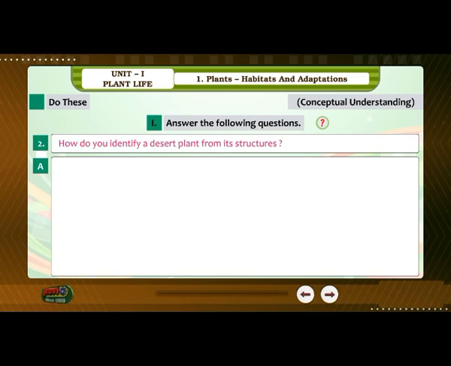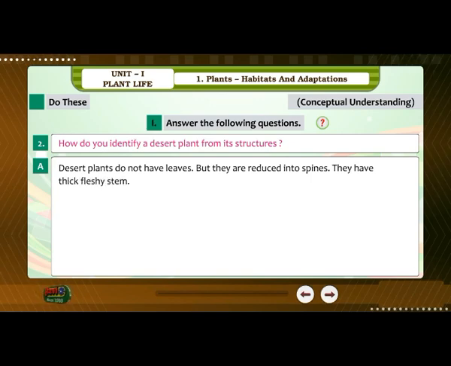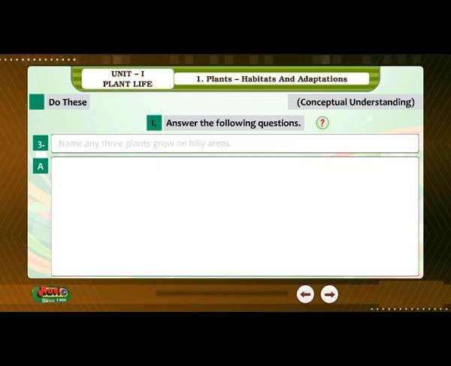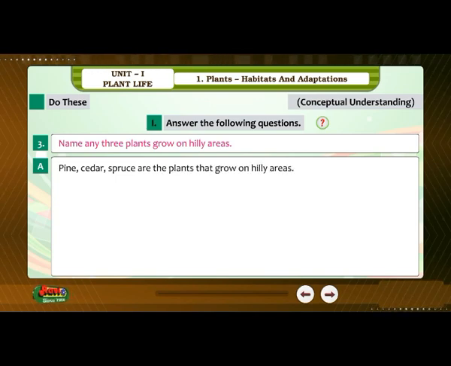2. How do you identify a desert plant from its structures? Answer. Desert plants do not have leaves, but they are reduced into spines. They have a thick, fleshy stem. 3. Name any 3 plants that grow on hilly areas. Answer. Pine, cedar, spruce are the plants that grow on hilly areas.